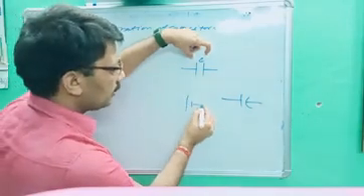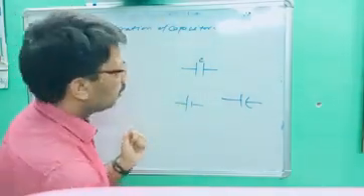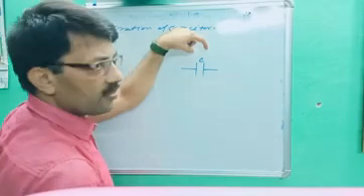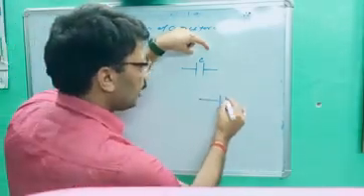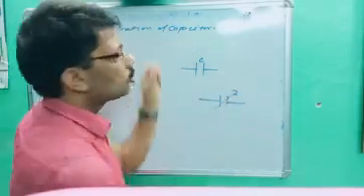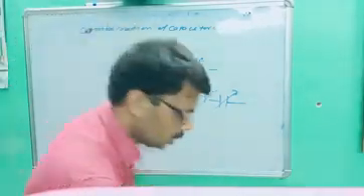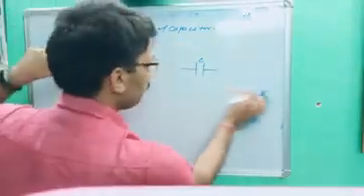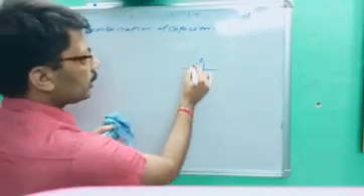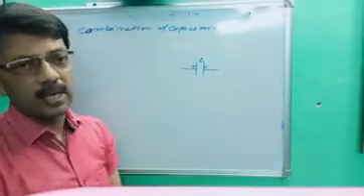If you are getting this symbol, it is called a battery. But if you are getting parallel lines, this is the symbol of a capacitor. If you are getting this symbol, it is called a variable capacitor. So this is the basic difference between a capacitor and a variable capacitor. So this is the symbol of a capacitor. Okay. Because when plus Q is given, it becomes minus Q by induction.